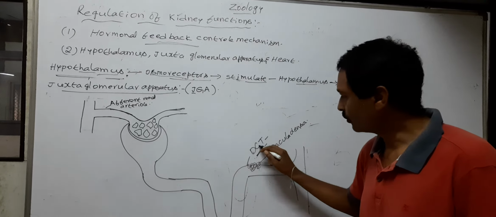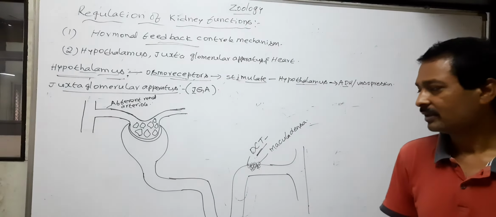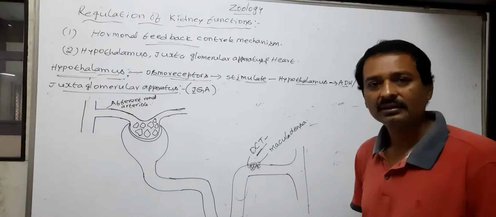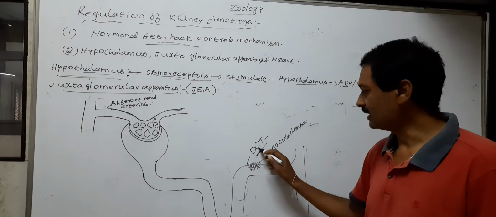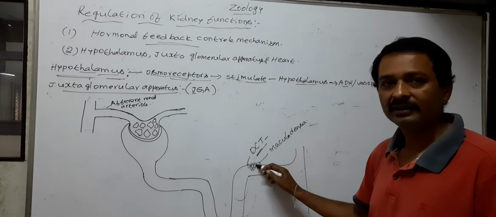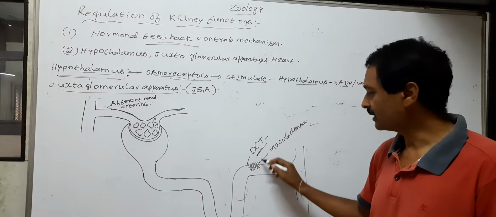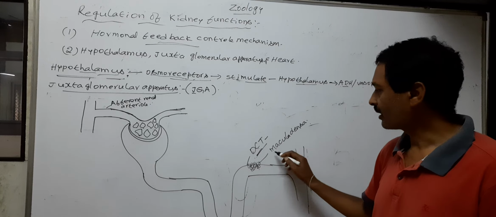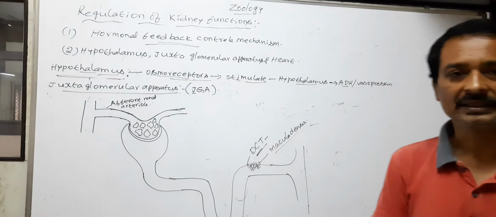So a group of epithelial cells in the DCT crowded in this region are called macula densa.